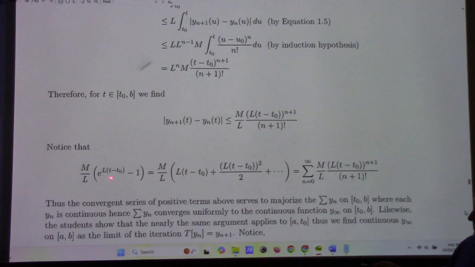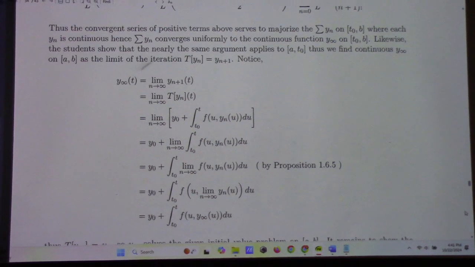One, and look at the series expansion. I get this because the one cancels out. Then I can rewrite this as the sum, n equals 0 to infinity, of this contraption right here. So this is actually the nth term in a majorizing series for the sequence. Oh, hey, we just proved it's uniformly convergent. Yay. By the Weierstrass M test.